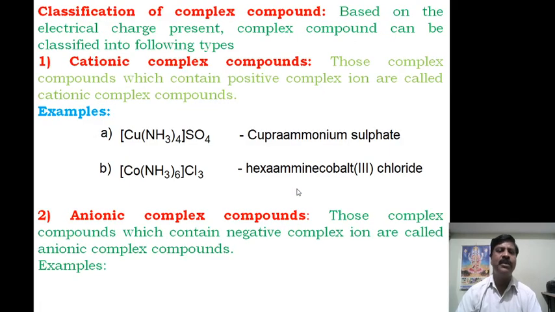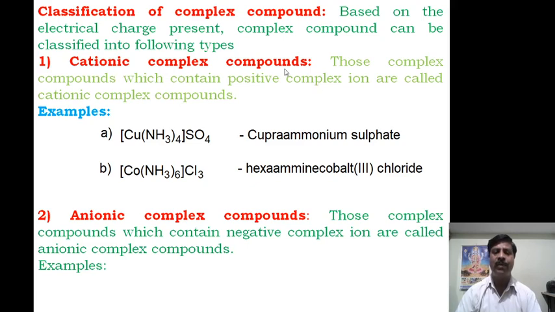Now coming to the classification of complex compounds. Based on the electrical charge present, complex compounds can be classified into the following types: one is cationic complex compound, another is anionic complex compound, and the third is neutral complex compound. Therefore, based on the electrical charge present on the complex, they are classified into three categories.